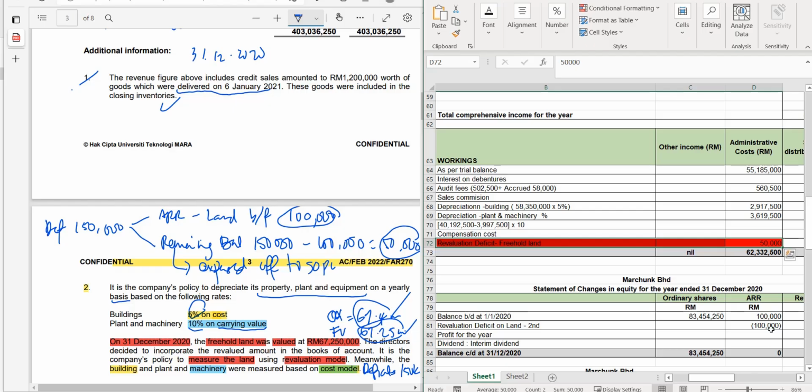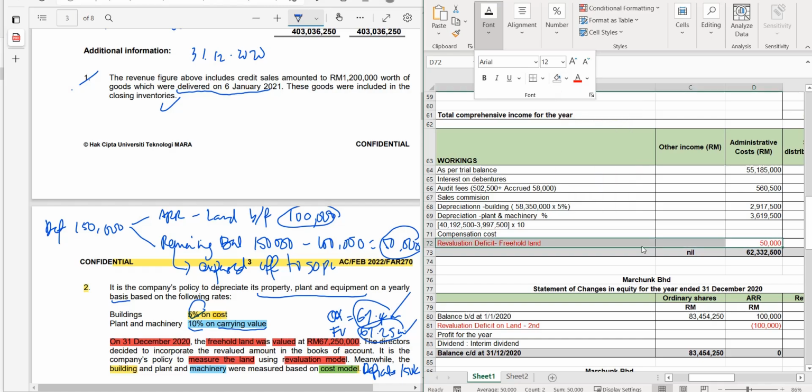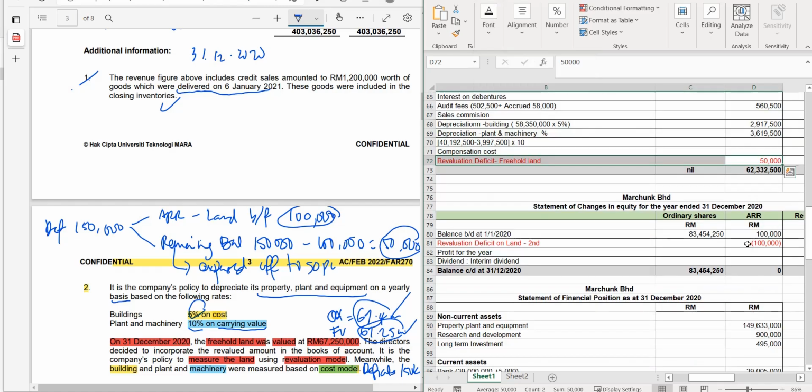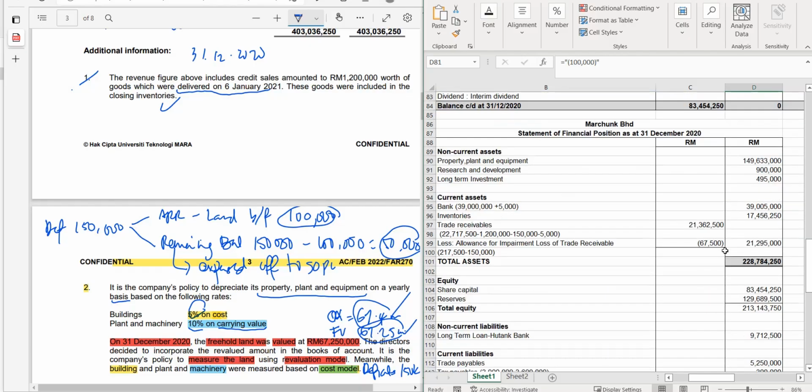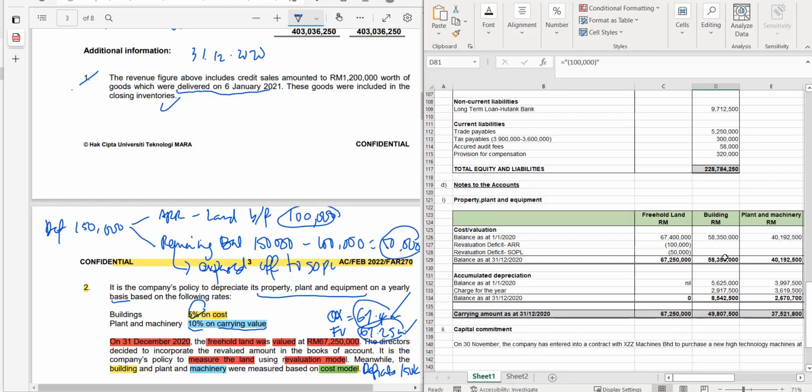And at the same time, the deficit that was reduced against the asset revaluation reserve is reduced in the statement of changes in equity. You reduce by 100,000, the one that you debit to your asset revaluation reserve. So with that, you have these two items. The impact is here. At the same time, it will give impact to your notes on PPE. I want you to pay attention to this.